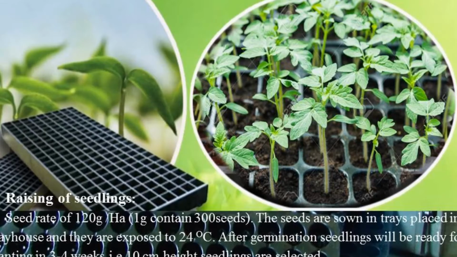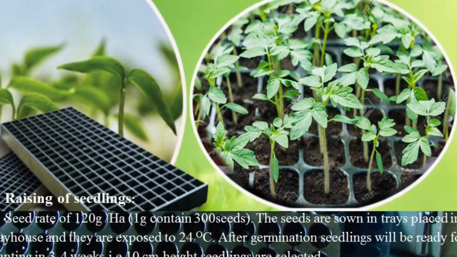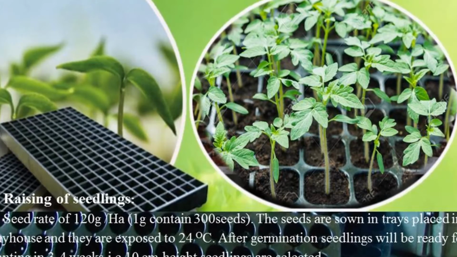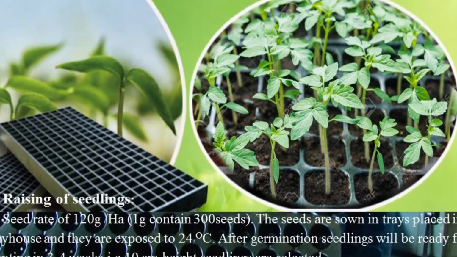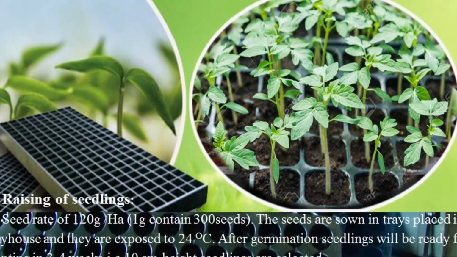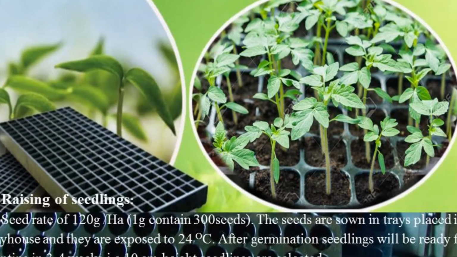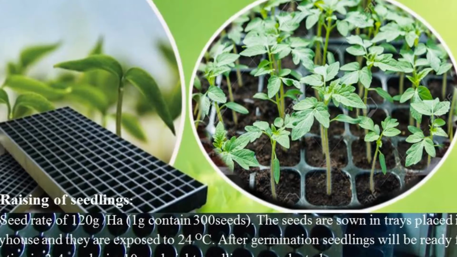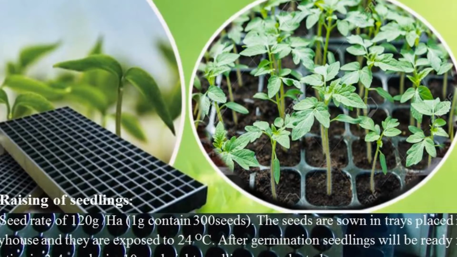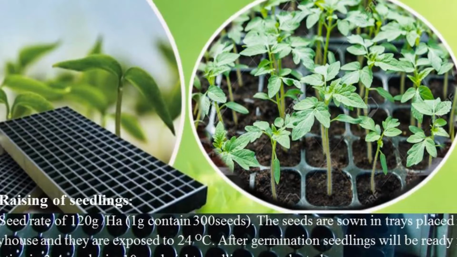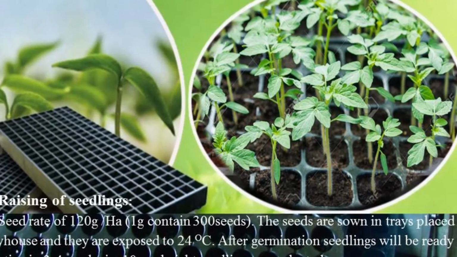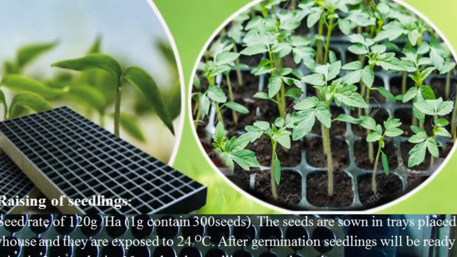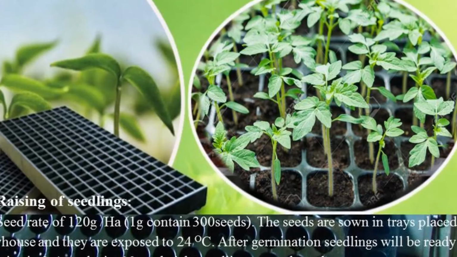That is, the top of the beds should be 90 centimeter, the bottom of the beds 100 centimeter, and the height should be 40 centimeter, and the path between two beds should be 50 centimeter. After preparation of beds, the plants should be transplanted at a distance of 40 to 50 centimeter between two plants, and 50 to 60 centimeter between two rows.